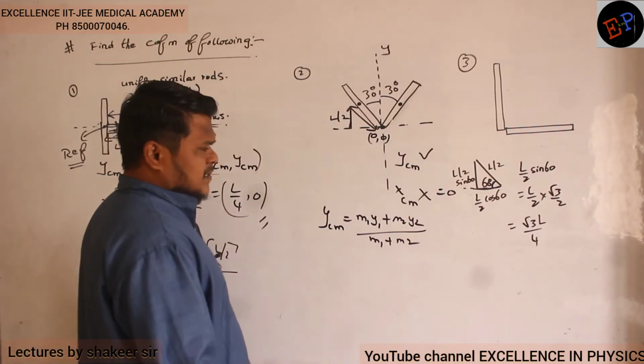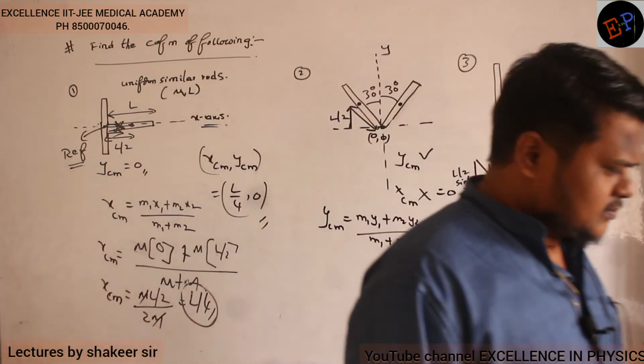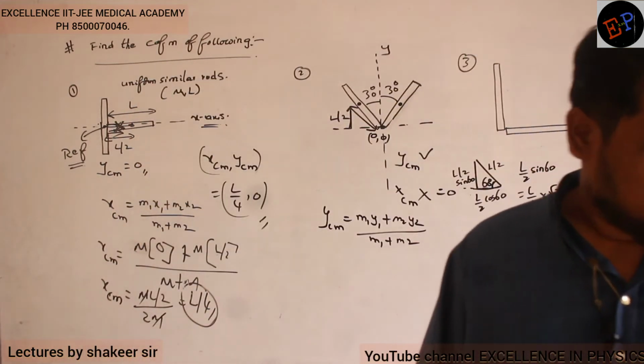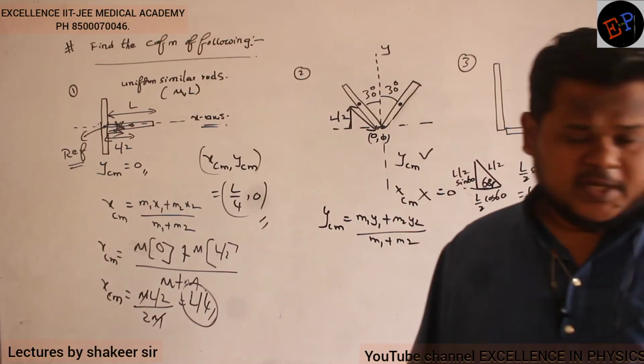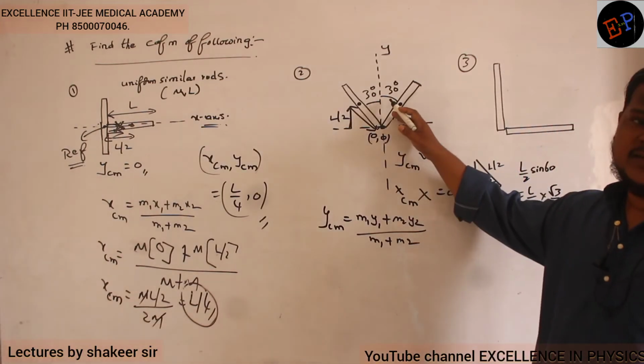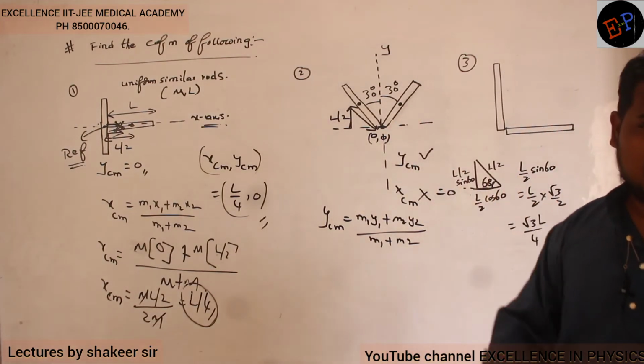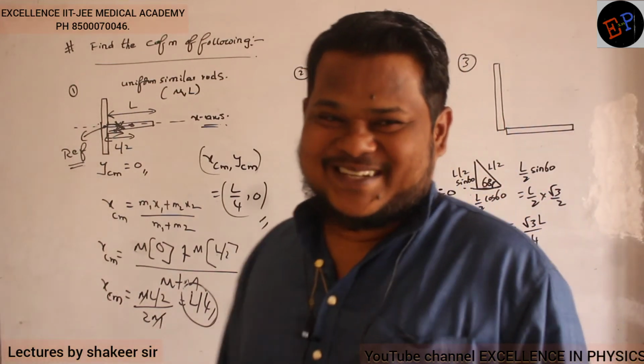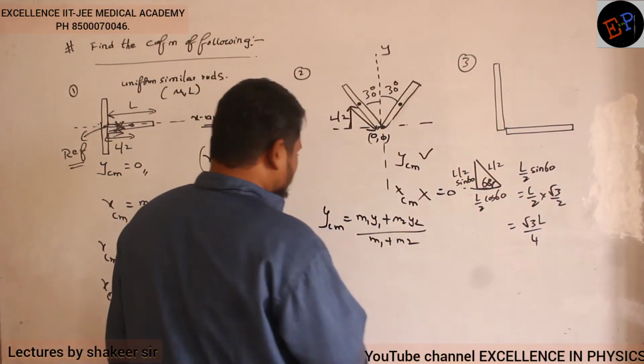Correct only. I think I have taken the question wrong. According to Sim, actually in the question he gave 60. By mistake I have taken 30. So L by 4 will not be your answer. I think what you said may be correct. Okay. So do the calculation.